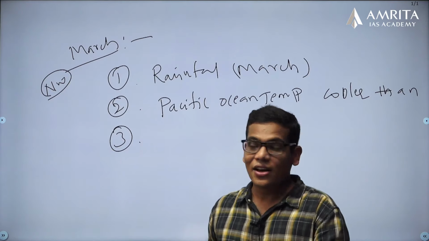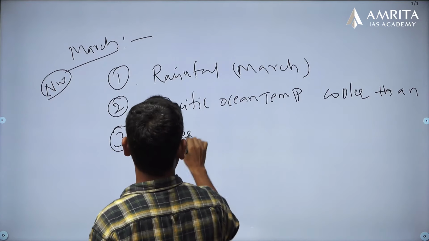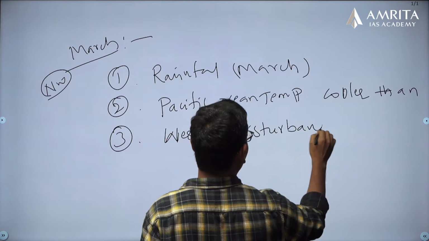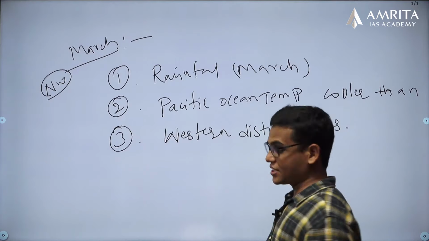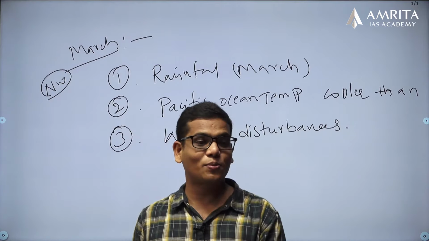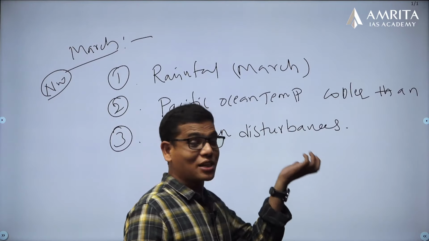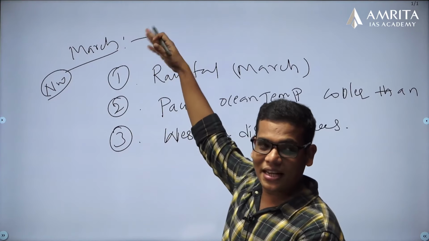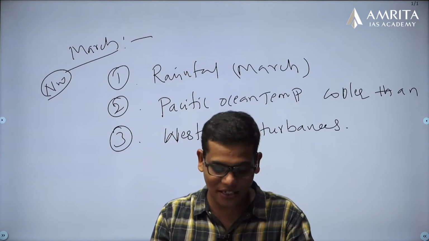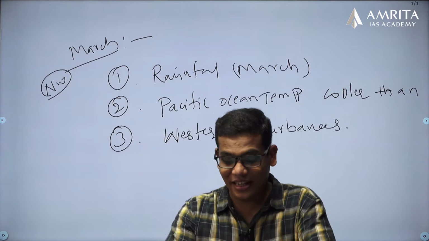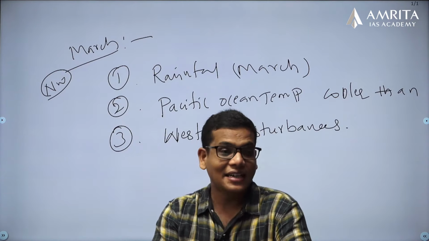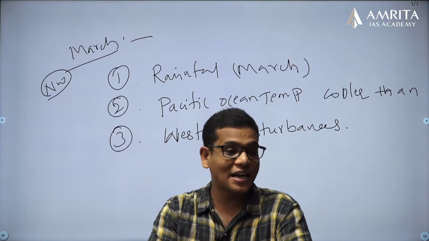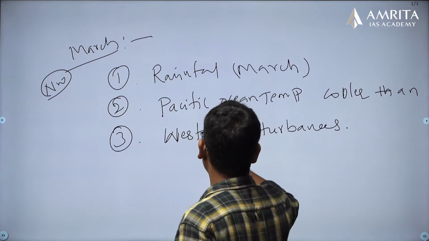The second one is with respect to the western disturbances. You will study about these western disturbances in your geography. Normally, these western disturbances bring some moisture and some sort of precipitation to the northwestern part of India and some areas of Delhi and its surrounding areas. But this year it is ineffective and it has lacked a sufficient amount of moisture. So they have not brought the rainfall and cloudy skies that they normally bring.